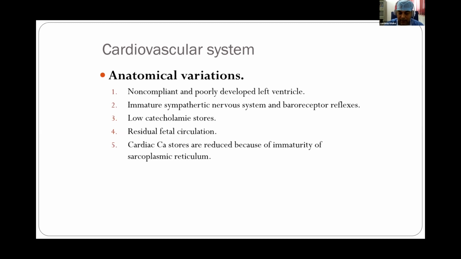Now, some pediatric patients, particularly the premature ones, have residual fetal circulation. And because of the presence of residual fetal circulation, left to right and right to left shunts are there. Because of these shunts, even if some desaturation is there in these patients, when we try to administer 100% oxygen, they take time for the saturation to rise.